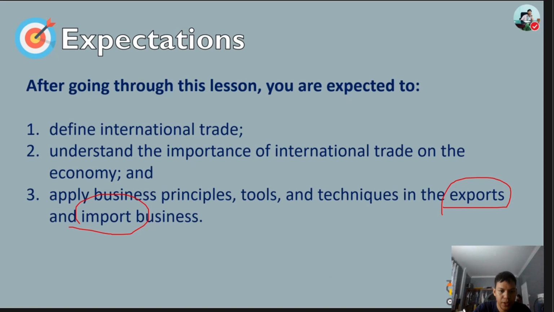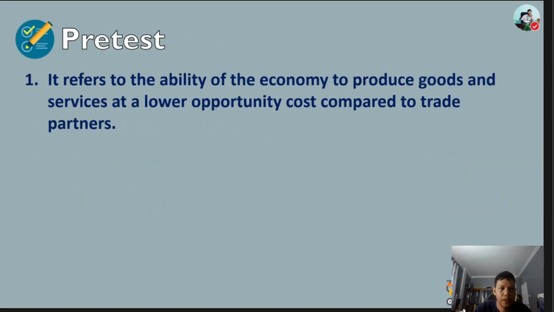But before we proceed to our discussion, we will have a pre-test first. Question number 1: it refers to the ability of the economy to produce goods and services at a lower opportunity cost compared to trade partners.